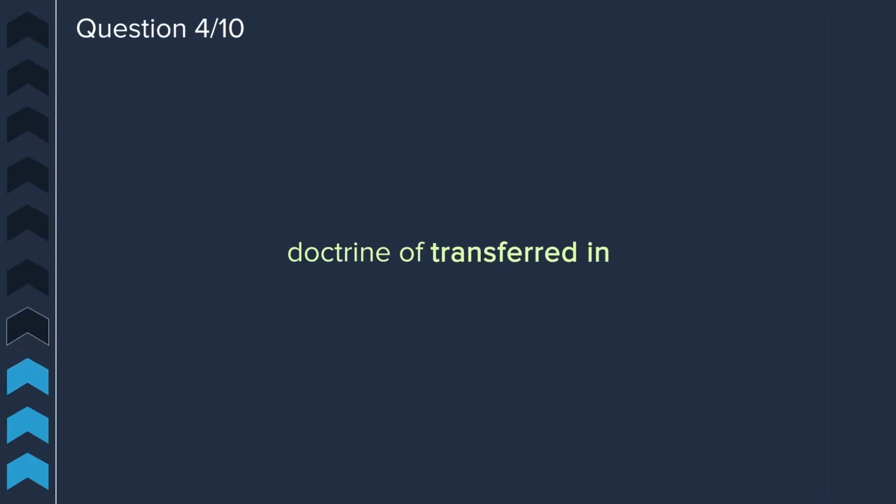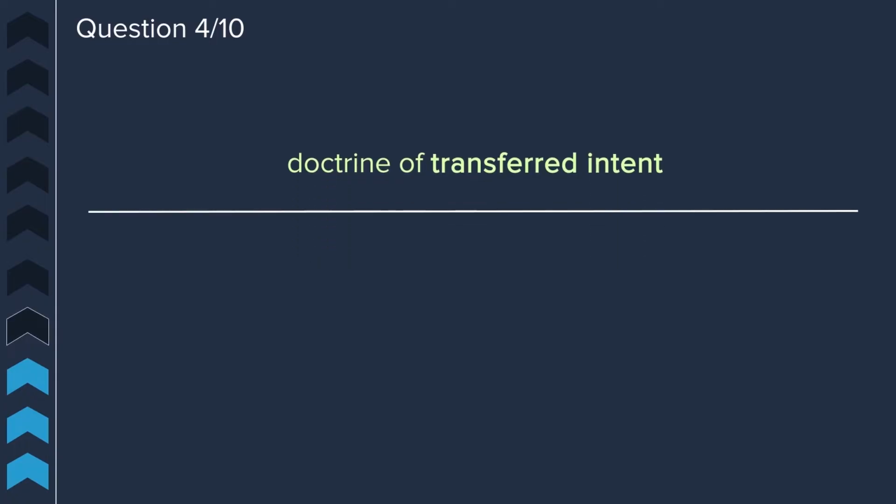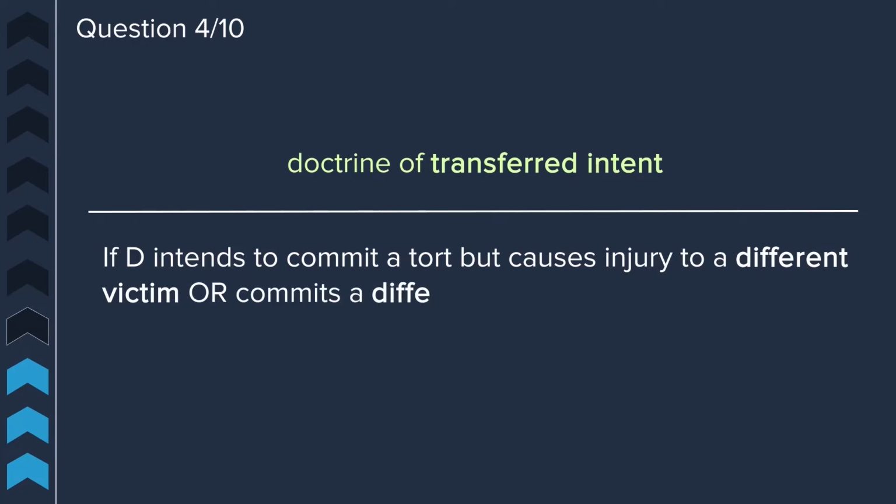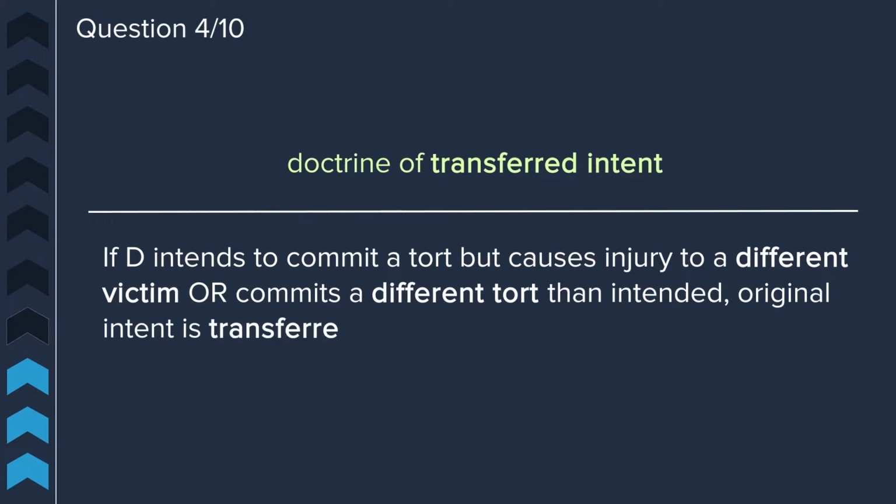Question 4. Define the doctrine of transferred intent. The doctrine of transferred intent holds that if a defendant intends to commit a tort but causes injury to a different victim or commits a different tort than intended, the original intent is transferred to the new victim or tort.